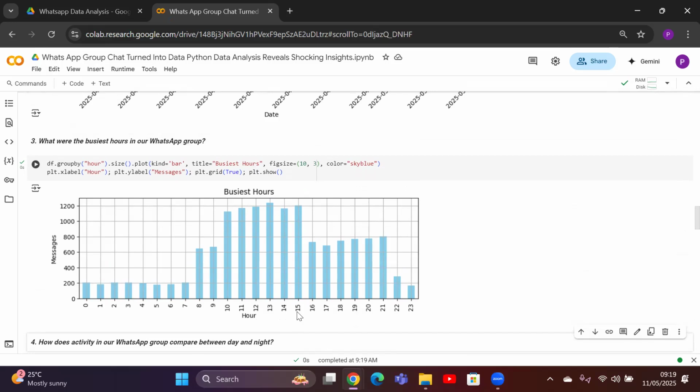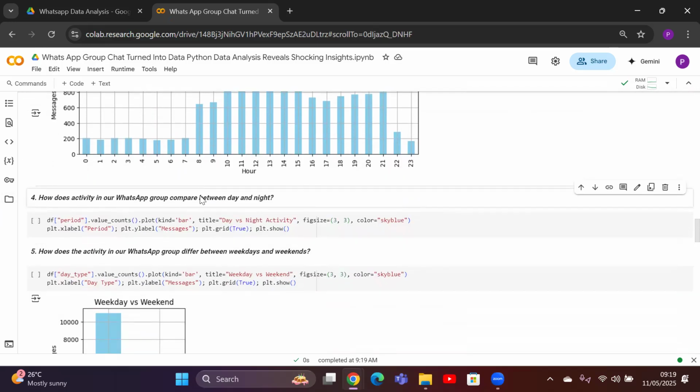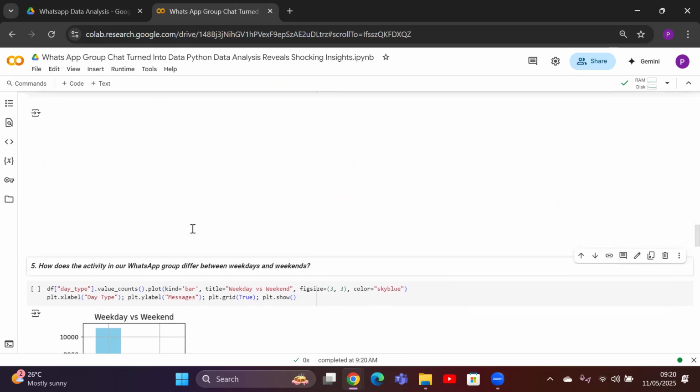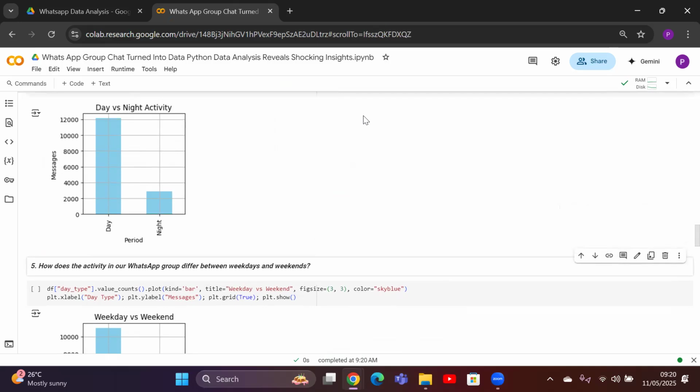So now we want to identify how the activity differs between the day and night. For identifying the difference between day and night, we are taking the column called period, finding the value count, and plotting the bar chart. So let me see how the bar chart looks. You can see the daytime chats are almost 12,000, while at night it's around 2,500. So the daytime chats are much higher from the data point of view.